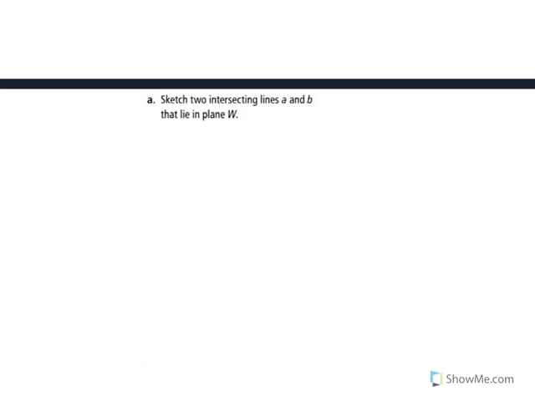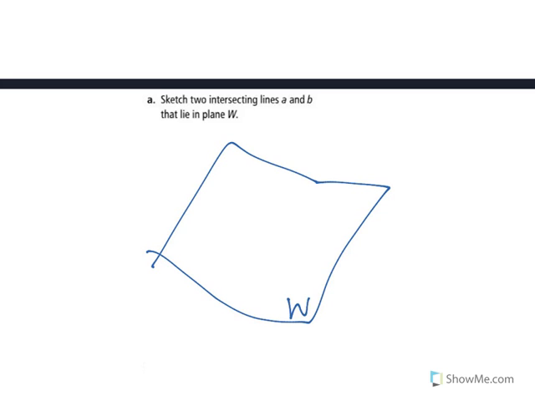So we're going to sketch two intersecting lines A and B that lie in plane W. Okay, so we've got a plane, W, put a little W in there. Two intersecting lines that lie in the plane. Well, two intersecting lines, an A and a B. Put your arrows so we know that they're lines. You're done.